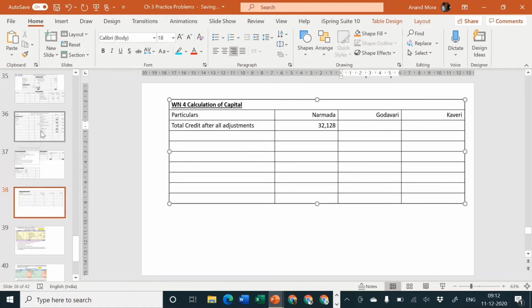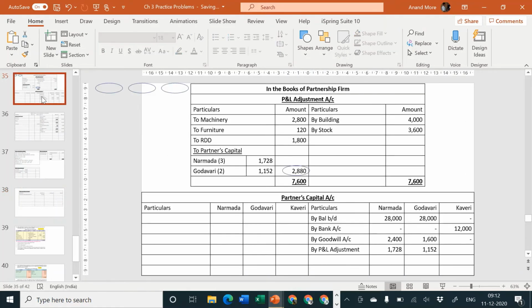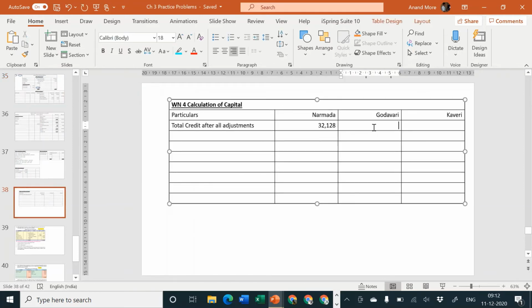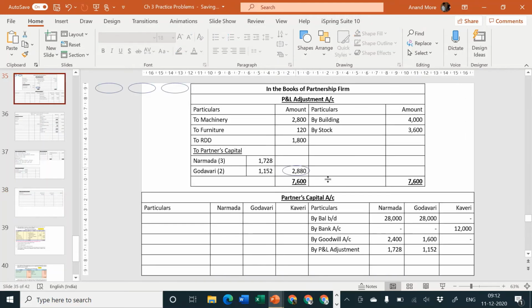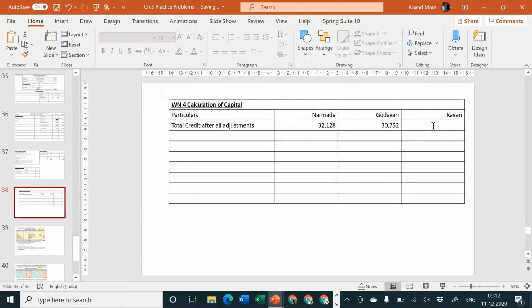What about Godavari? Godavari's capital is 28,000 plus 1,600 plus 1,152, that goes to 30,752. We'll write it in Godavari's column, 30,752. Last part, Kaveri: only credit side, only one item is there, 12,000, so we'll write here 12,000.